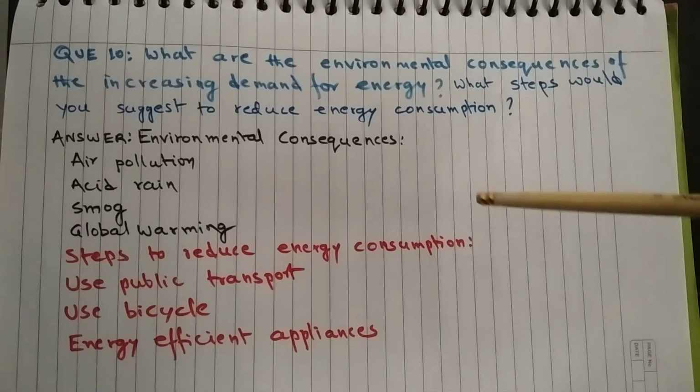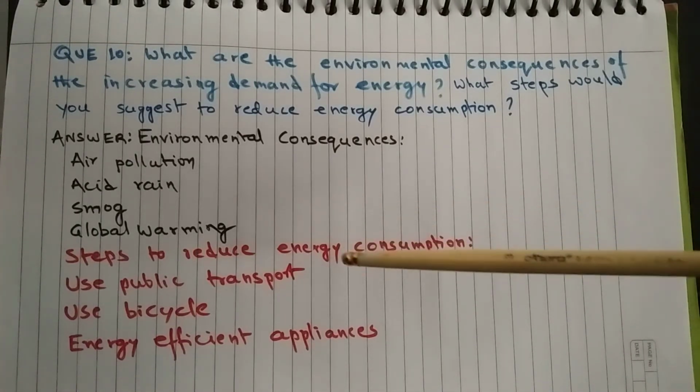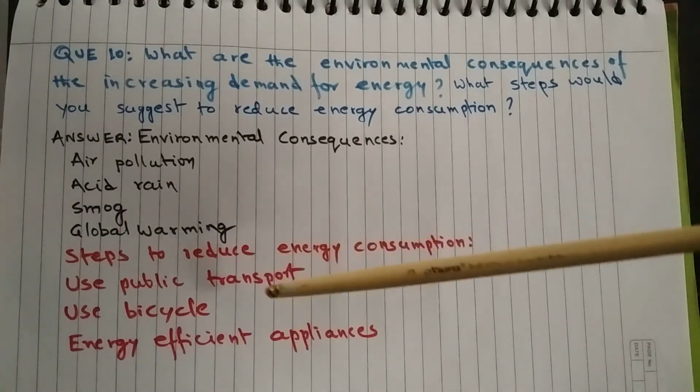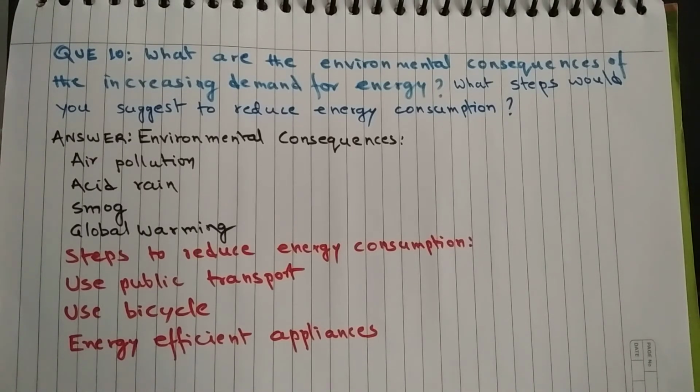Then steps to reduce energy consumption are that we should use public transport more often than at the rate at which we are using it, and we should minimize our use of private transport. Then we should use bicycle as often as possible, because bicycle is environment friendly, and we should use energy efficient appliances. So this will also help.